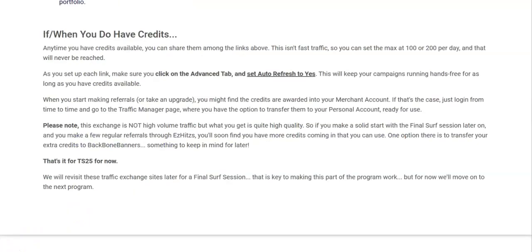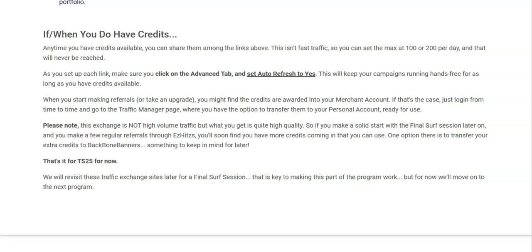All right, what to do if and when you have credits. Anytime you have credits available, you can share them among the links above. This isn't fast traffic, so you can set the max at 100 to 200 hits per day, and that will never be reached, so that should pretty much keep you covered. As you set up each link, make sure you click on the Advanced tab and set Auto Fresh to Yes. This will keep your campaigns running hands-free for as long as you have credits available.